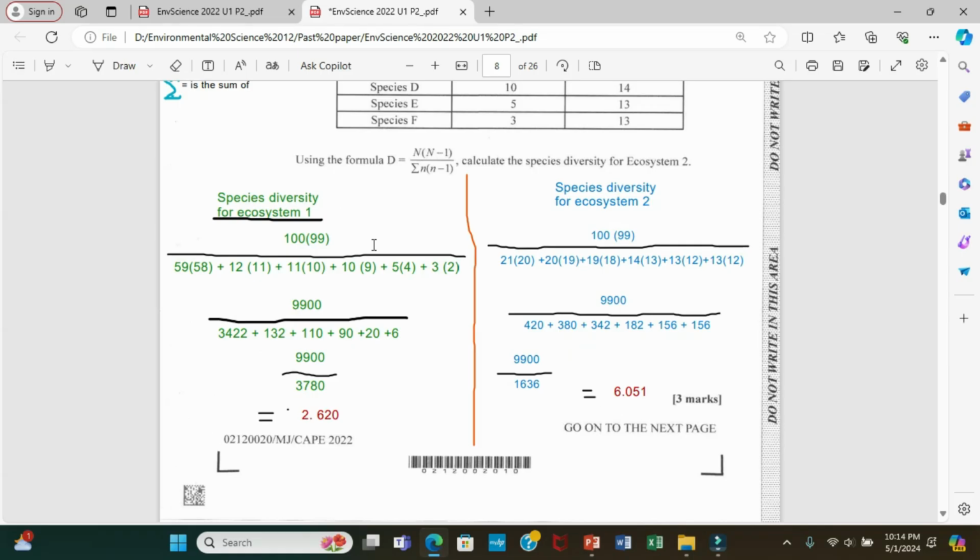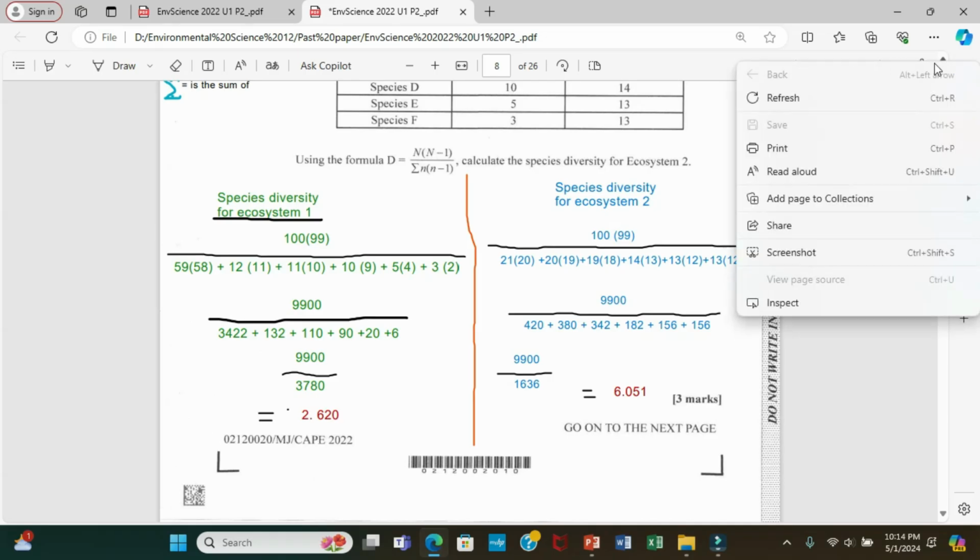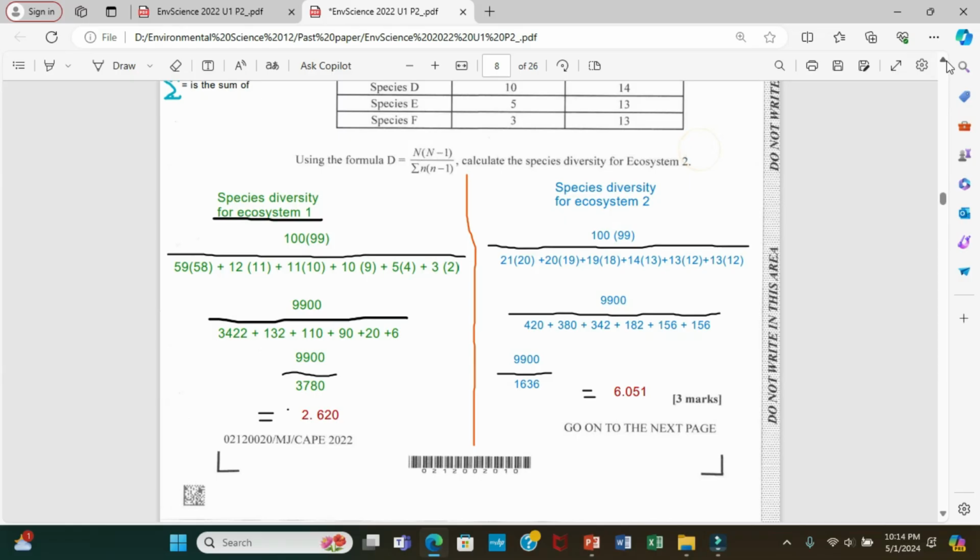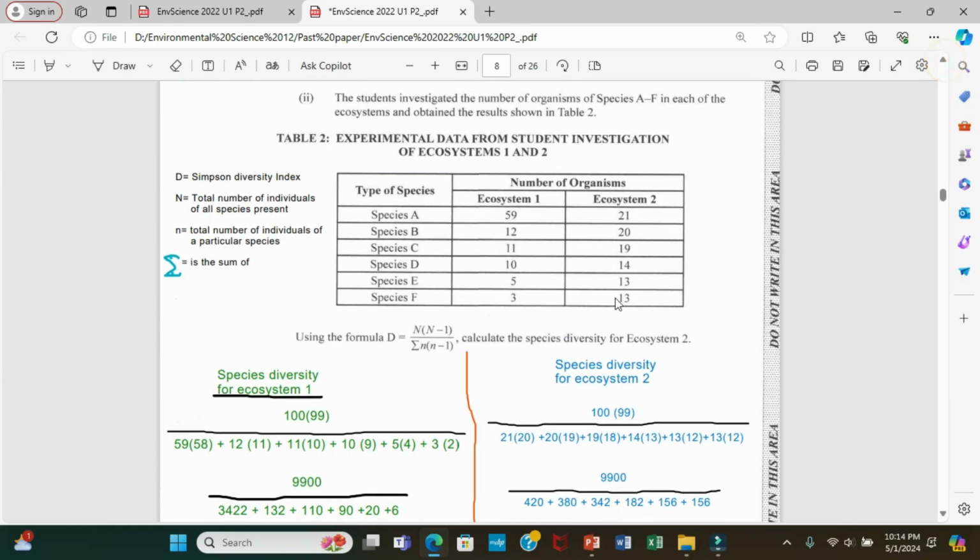Now I went further and calculated for the other ecosystem, which we got 2.620. Can you tell me which one has a higher species diversity? I bet you can. The one with the larger number has the higher species diversity. So ecosystem 2, guys, is more diverse than ecosystem 1.